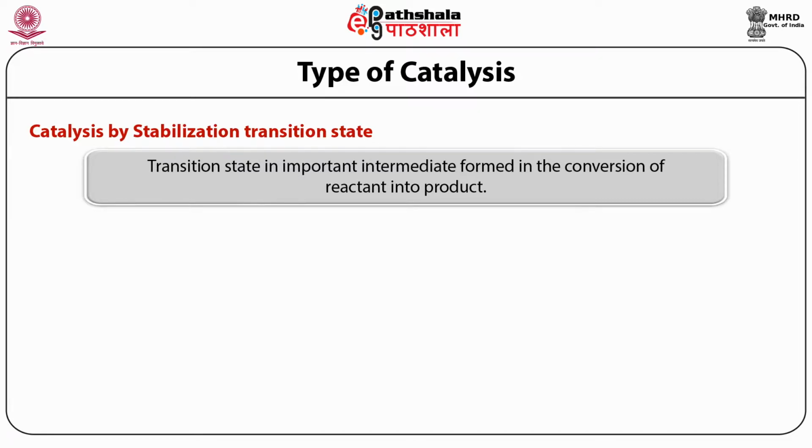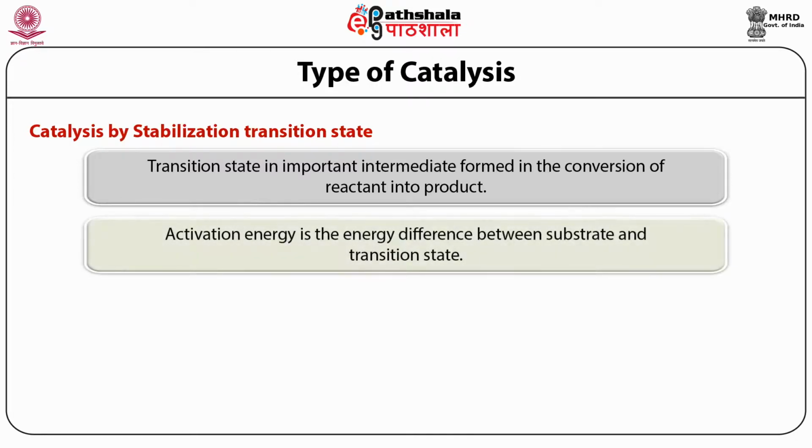But when you are talking about case-specific types of catalysis, then it is important to know what is happening in this catalysis. So what happens? The enzyme active site binds with the substrate and the substrate is converted into the transition state.